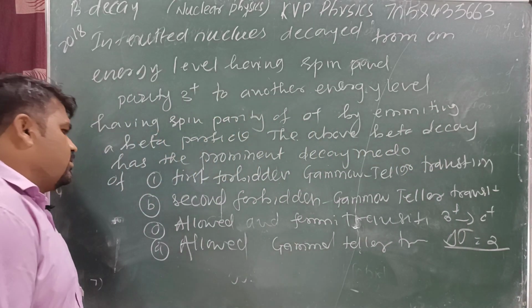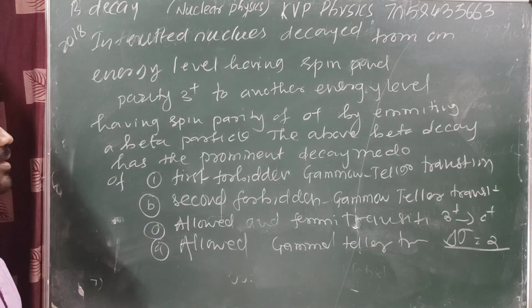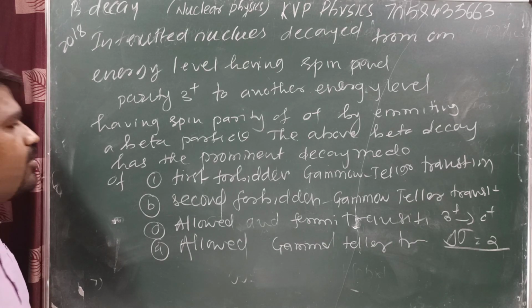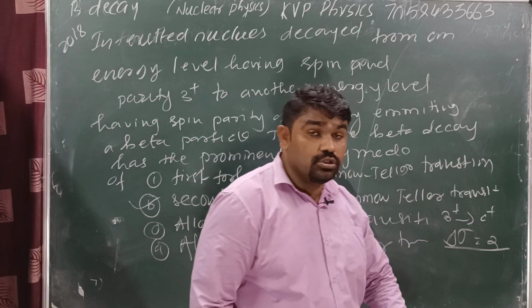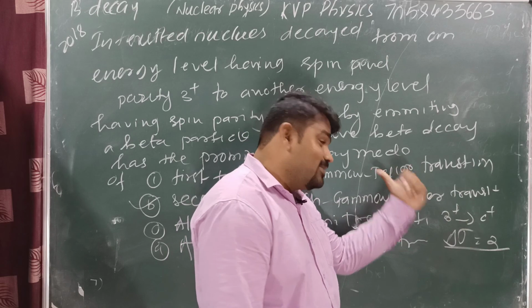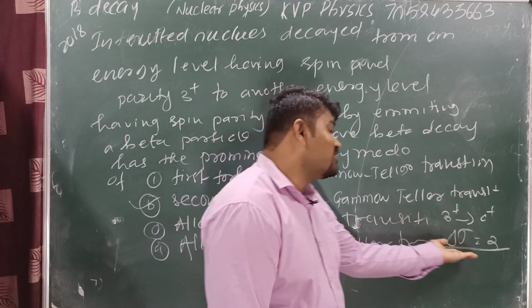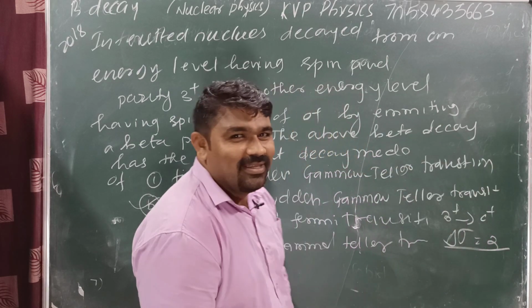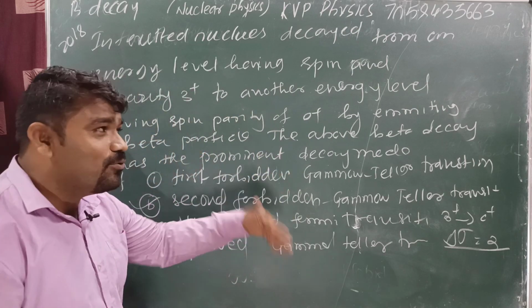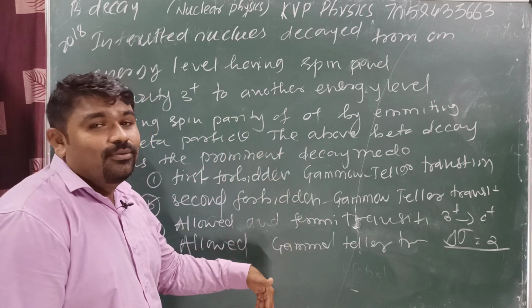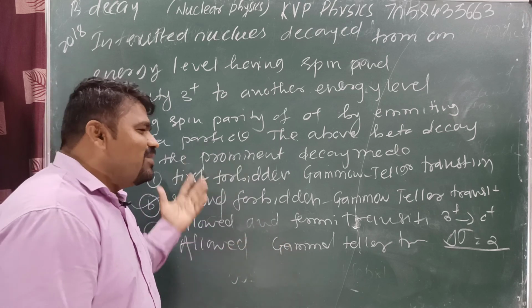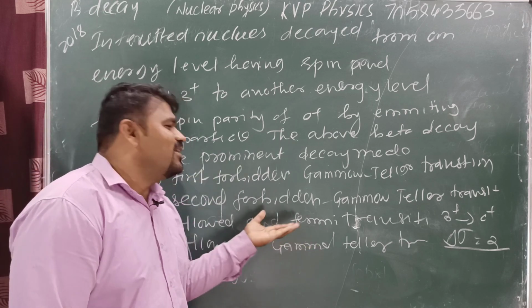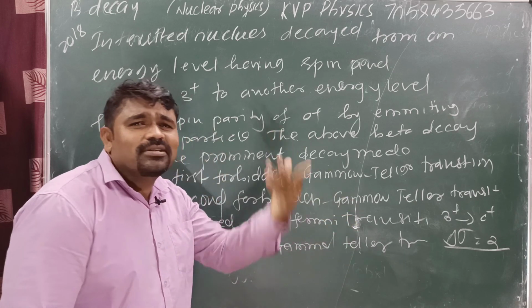Transition allowed. Gamow-Teller transition, in which case second forbidden Gamow-Teller transition is allowed. Why? Because here delta J is equal to 3. This is a very complicated question in a SET exam. Yes or no? Because here they ask in the second forbidden case. Generally they ask directly 0 to 0, 1 to 1, 1 to 0, 0 to 1, like that. But so many times they ask questions in the same manner and ask slightly more difficult ones for second forbidden.